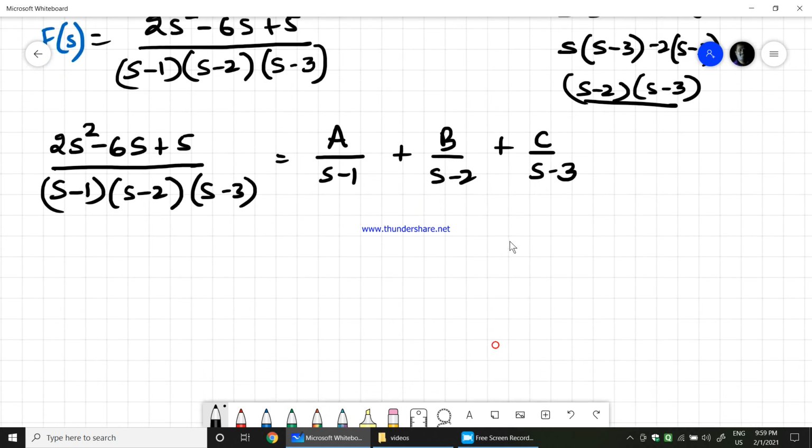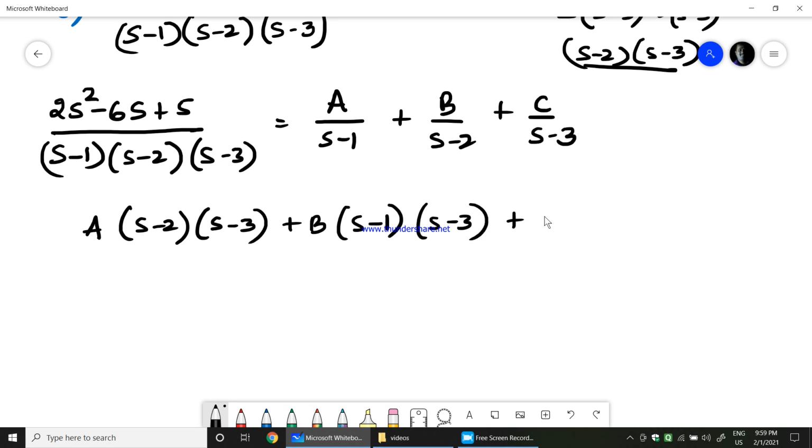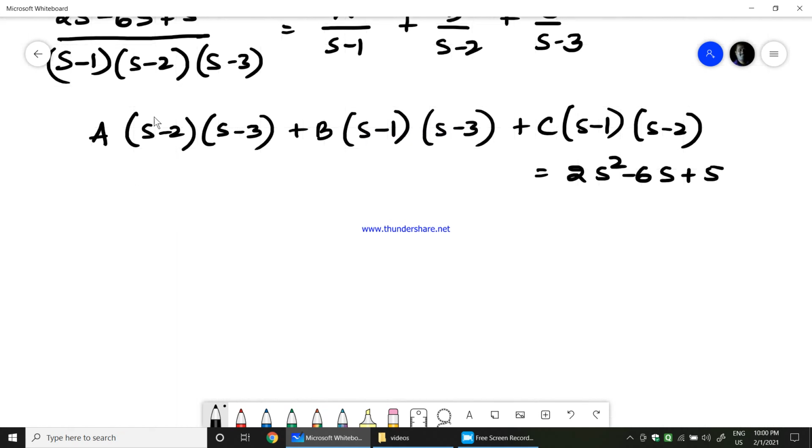Therefore I can say, after taking LCM and all, a into s minus 2 into s minus 3 plus b into s minus 1 into s minus 3 plus c into s minus 1 into s minus 2 equals 2s square minus 6s plus 5. Okay. Now what I'll do is I'll just multiply, or you can also put s equals, so substitute s to cancel some terms and keep some terms.